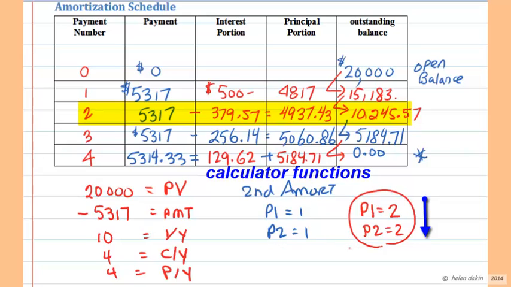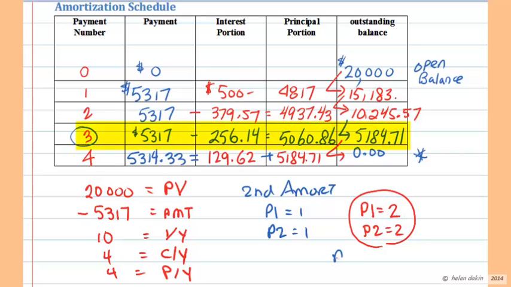And again, what I would like you to try is changing the values from P1 equals 2 to P1 equal to 3. So let's see what happens at the end of row 3. So P1 equal to 3 and P2 is equal to 3. And so you'll see that your calculator will actually give you all three values of those important cells in the third row. So it's a very handy tool to have.